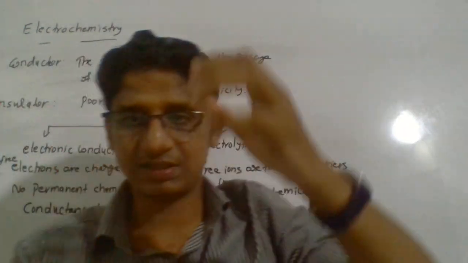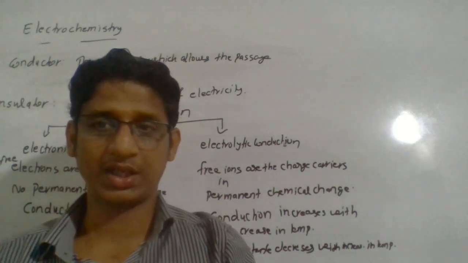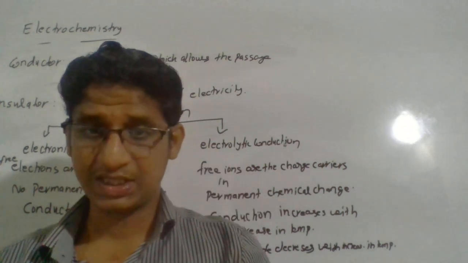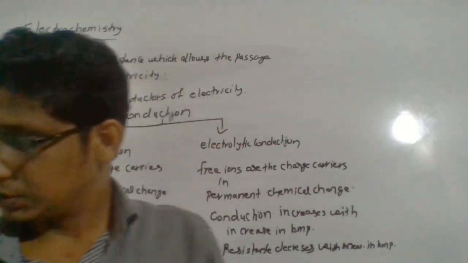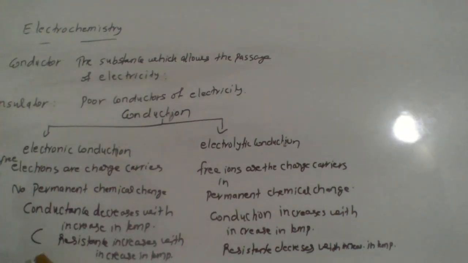So that's the basic start as far as electrochemistry is concerned. There are two types of conduction: one is electronic conduction, another is electrolytic conduction. Okay. So please note down the points that you require. Talk about examples. Please note down the examples.